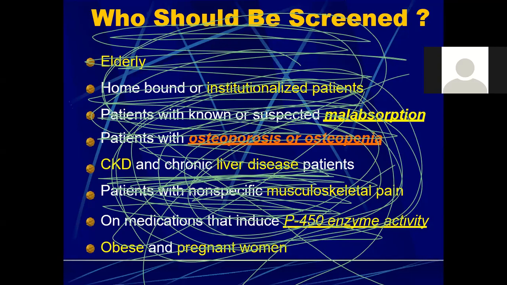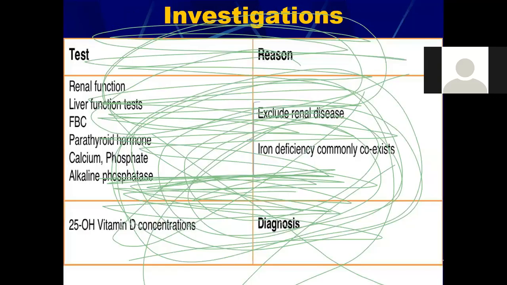Then the patients who are taking certain medications that induce P450 enzymatic activity, which we have mentioned several times before. These patients are also prone to develop vitamin D deficiency. Then obese and pregnant women. So these are all the people who should be screened for vitamin D levels.